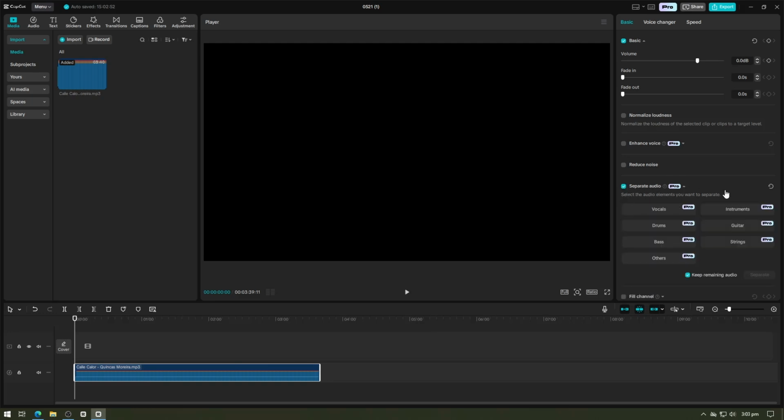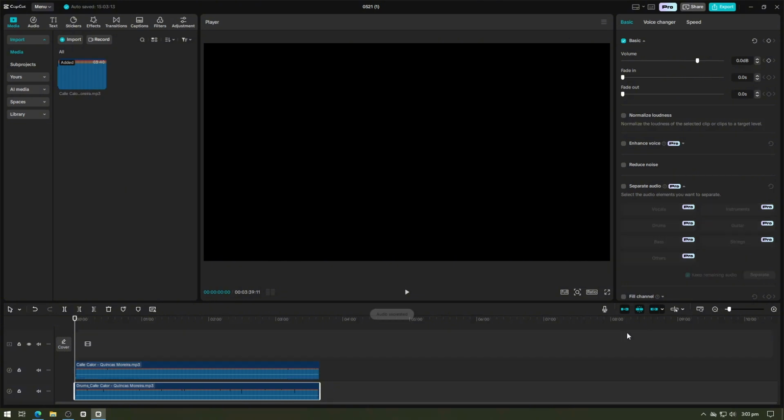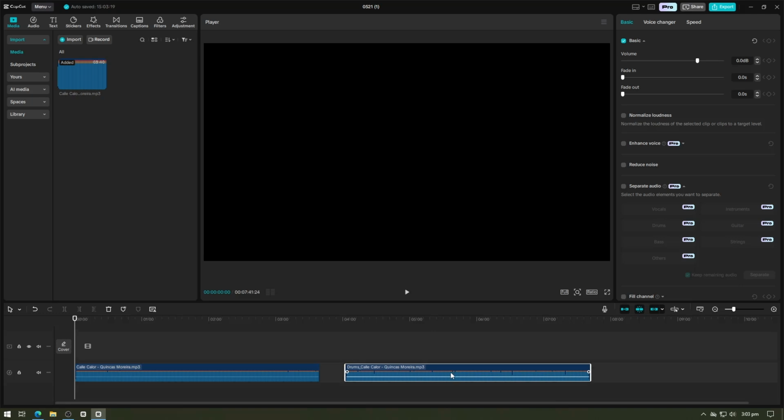CapCut Pro will display various audio elements that can be separated, like vocals, instrument, guitar, and more. From the list option, select drum. After that, tap the separate button to extract the drum element from the original audio. CapCut will process your audio file and create another layer containing only the drum sound extracted from the original track. Once it's done, play the audio to hear the result.